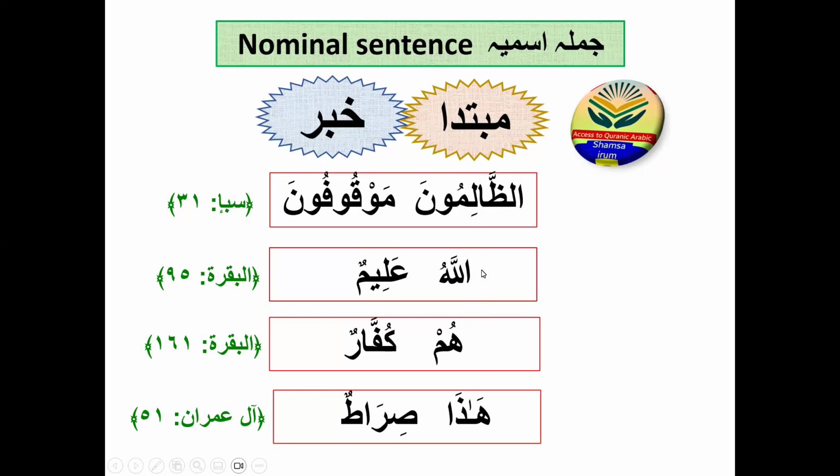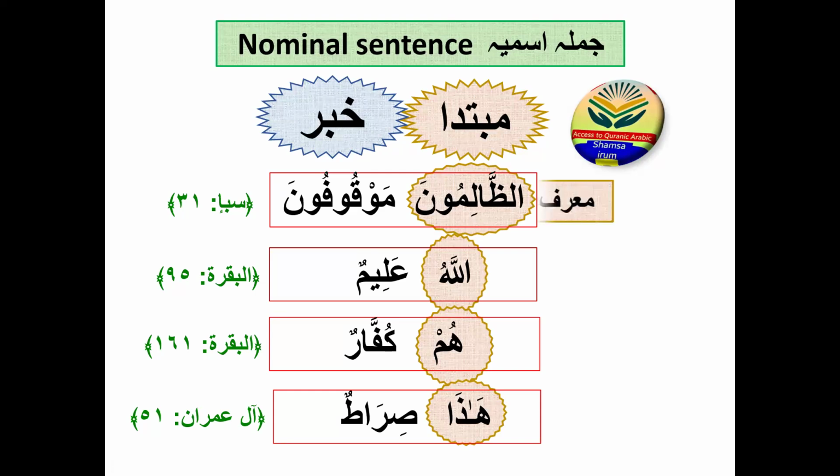If it is jumla ismiya, then the first part will be the mubtada and the second will be the khabar. If you notice that all these are mubtada, we will now check what type of mubtada they are. What if they all are marifa? They all are marifa. So what type of marifa are they?